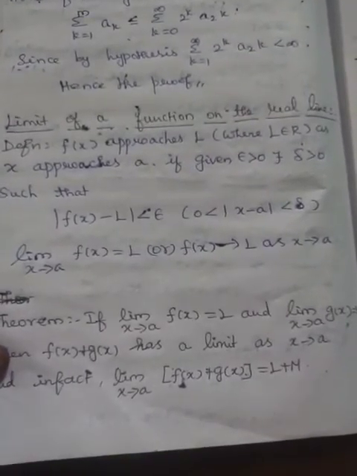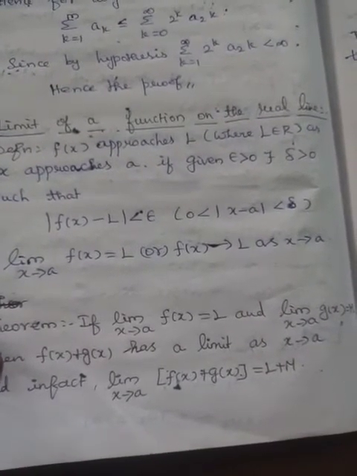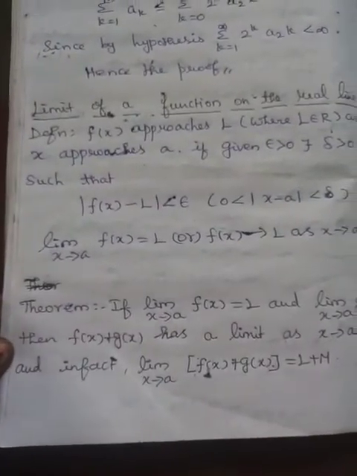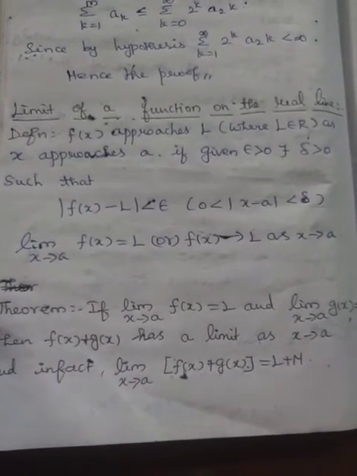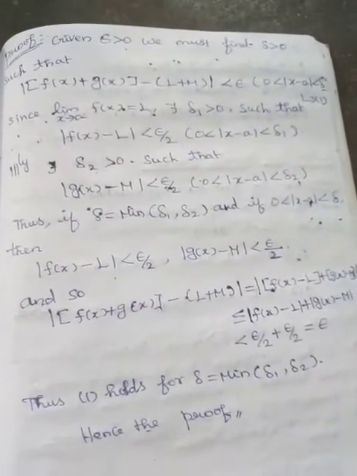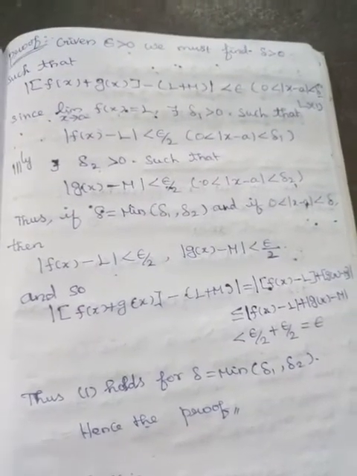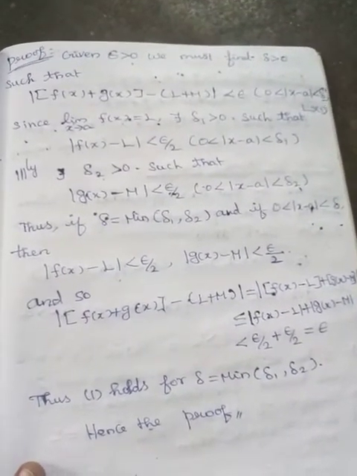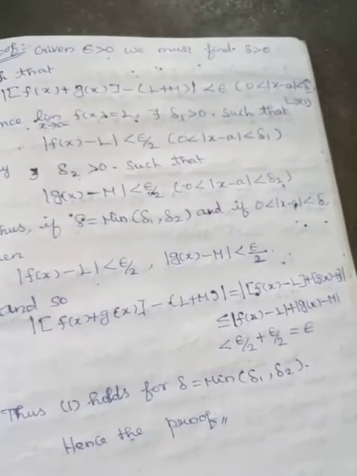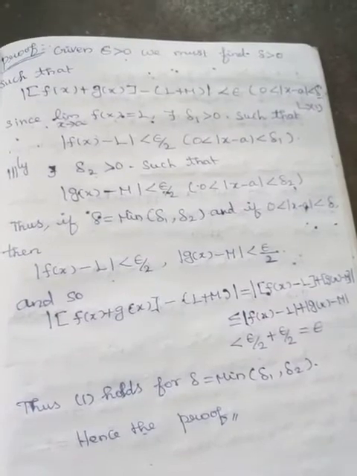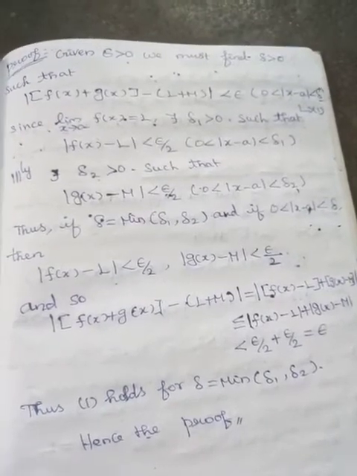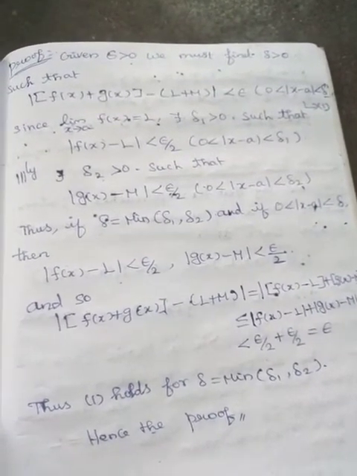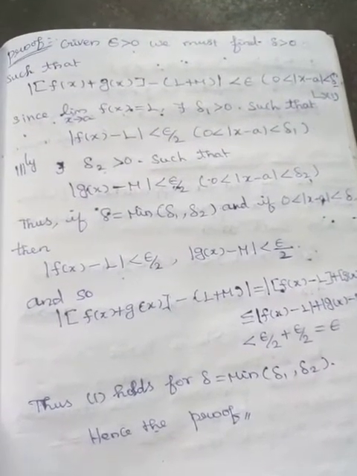Next we have to prove a theorem. The statement is: if limit x tends to a, f of x equal to L, and limit x tends to a, g of x equal to M, then f of x plus g of x has a limit as x tends to a, and in fact limit x tends to a, f of x plus g of x is equal to L plus M. Proof: given epsilon greater than 0, we must find delta greater than 0 such that modulus of f of x plus g of x minus L plus M is less than epsilon, whenever 0 is less than modulus of x minus a is less than delta. This is equation number 1.